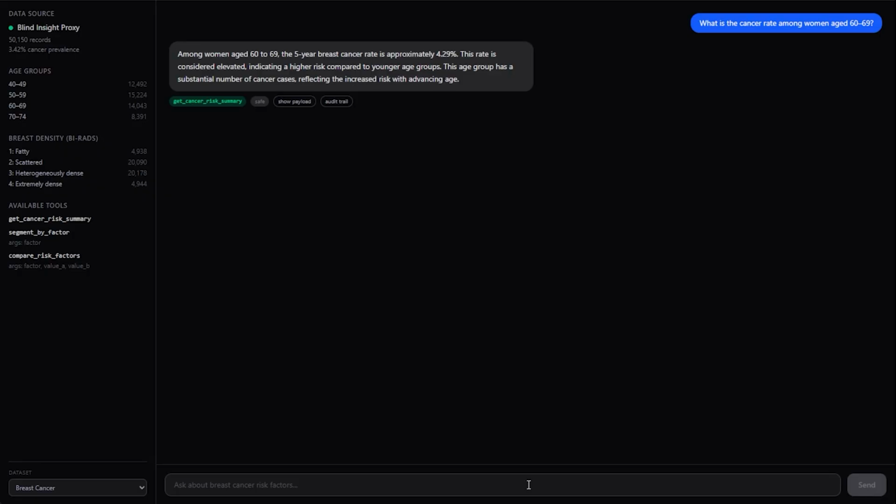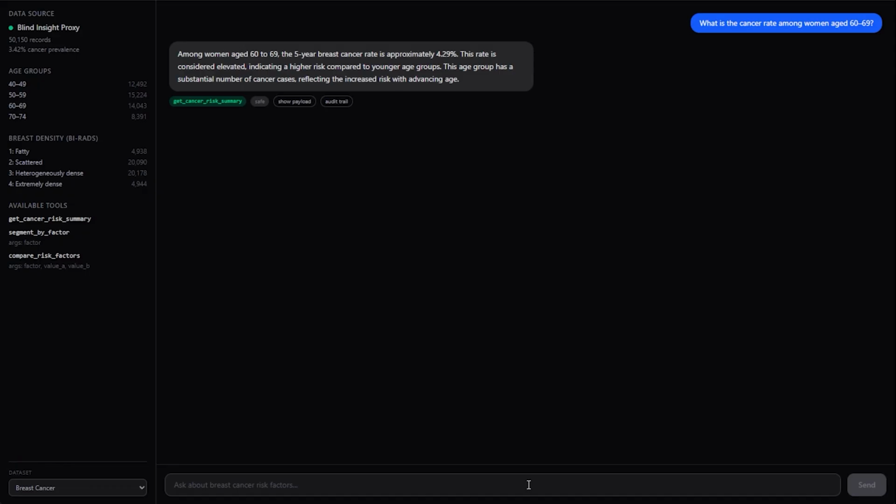What's the cancer rate amongst women in their 60s? And if I wanted to find that out without sifting through tons and tons of patient records and violating all kinds of compliance red flags, this would be the best way to do it. Right? If I had a large data set that I'm working with, I would find out that 4.29% in the research data shows, right, it's considered elevated, indicating higher risk compared to younger age groups.